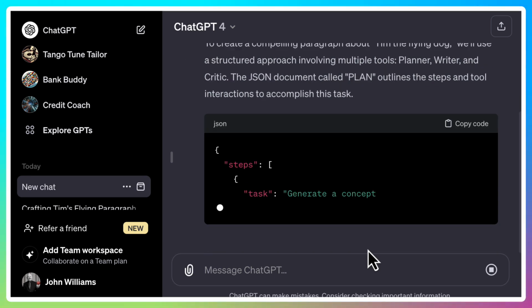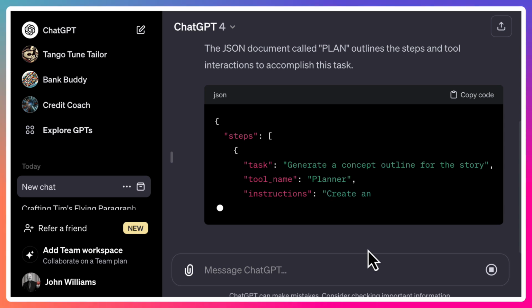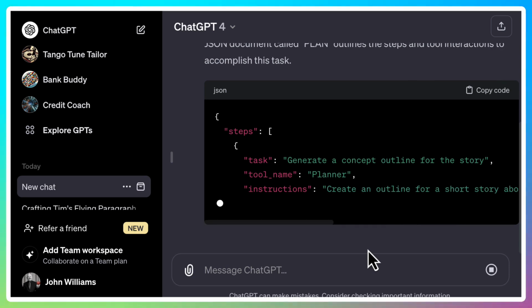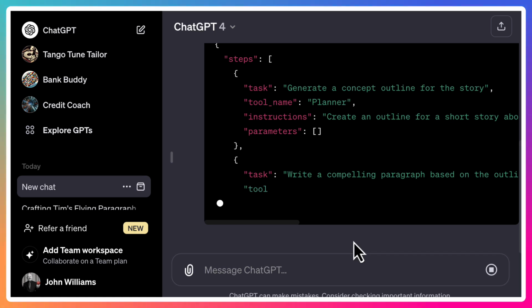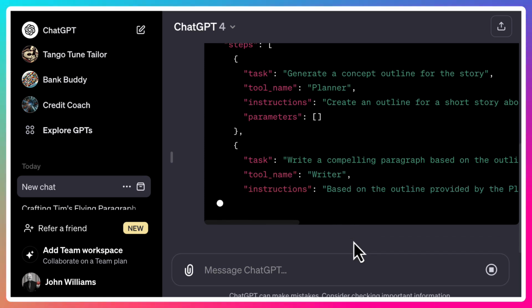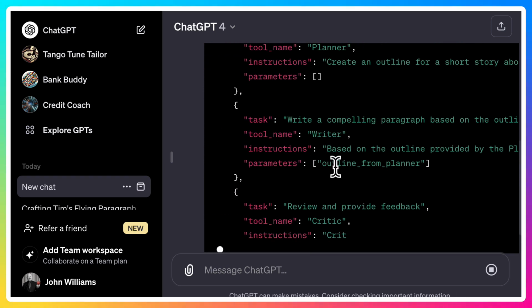So here are the steps. It's going to have a planner, and here's the instruction for the planner. No parameters. Now the writer will have instructions based on the outline of the planner. So the parameters will be the outline from the planner.